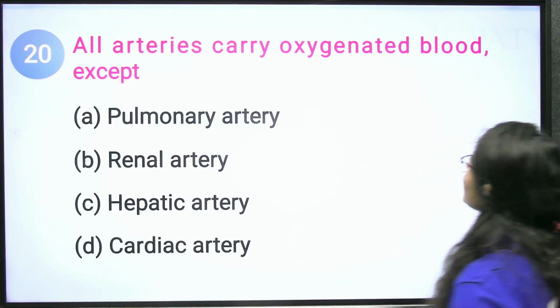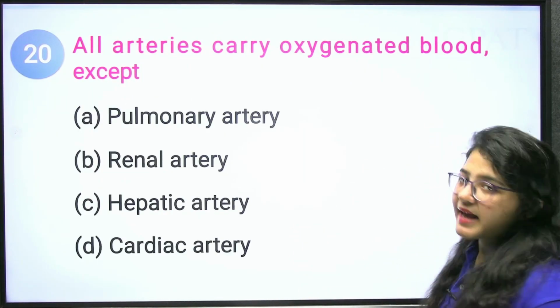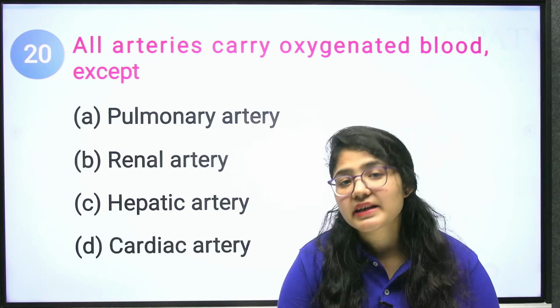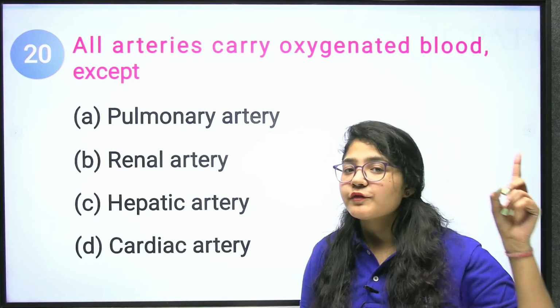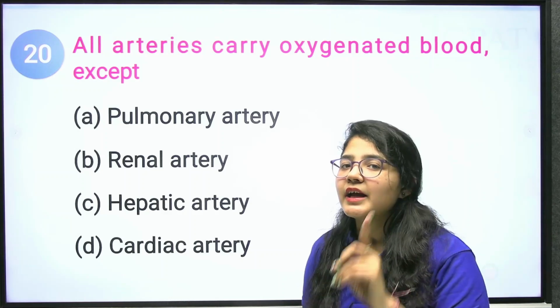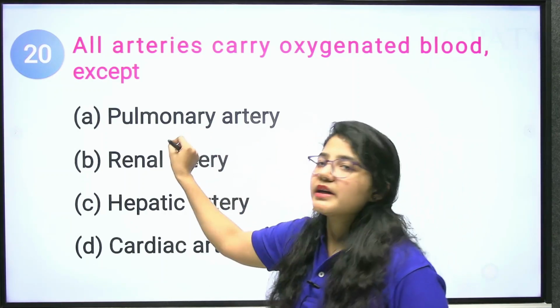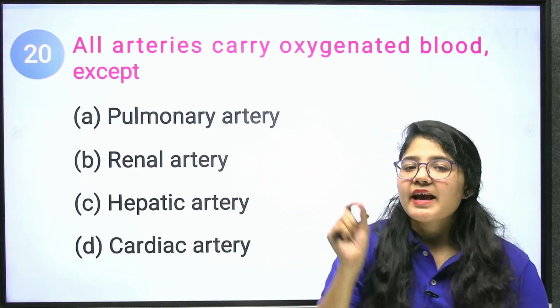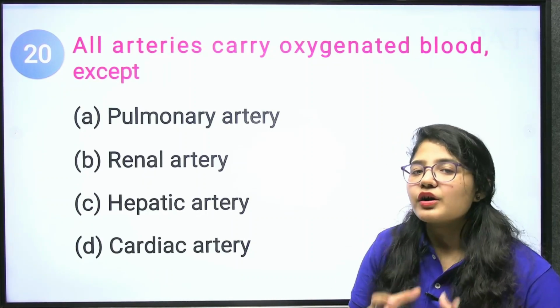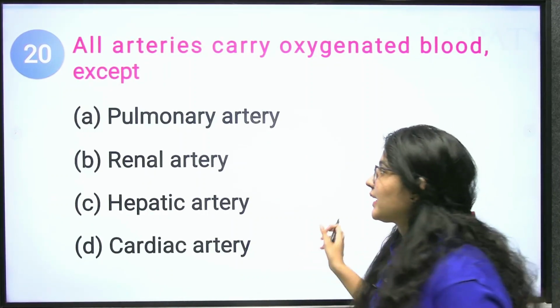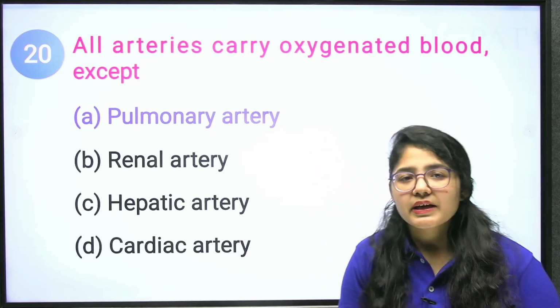All arteries carry oxygenated blood except, in the case of your lungs, that is opposite. That means your pulmonary arteries don't carry oxygenated blood, they always carry deoxygenated blood. So the correct answer will be pulmonary artery.